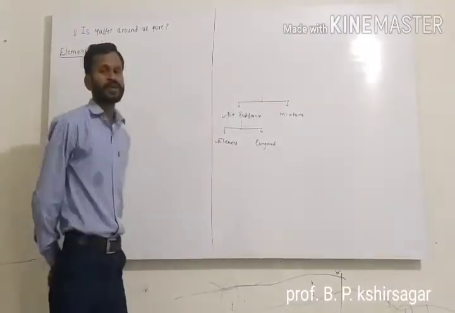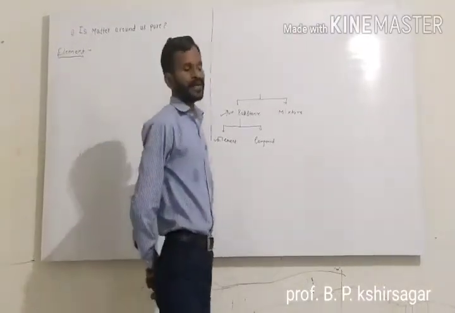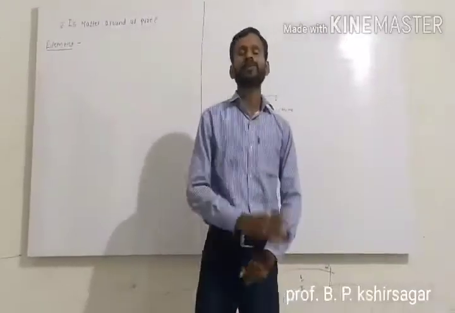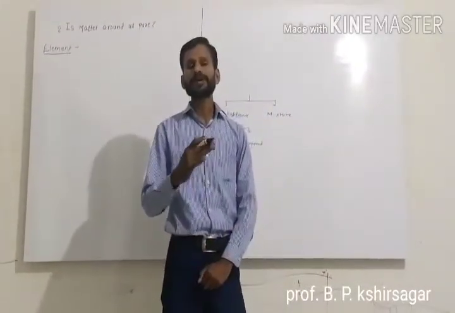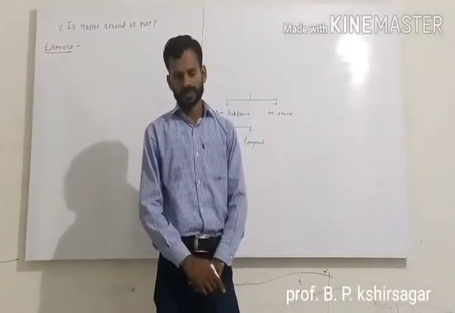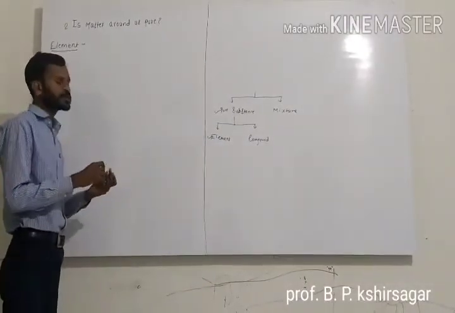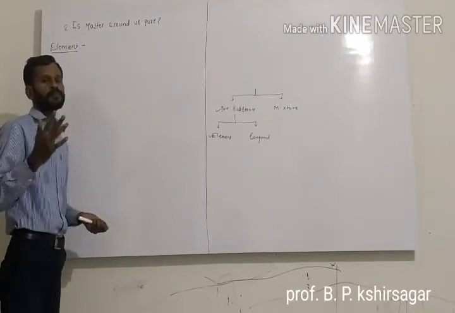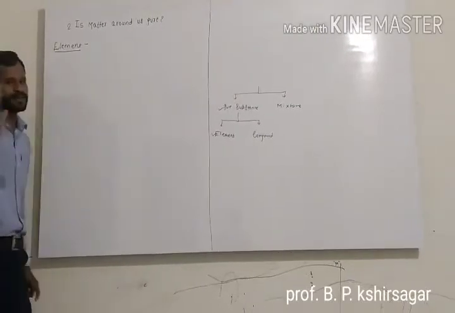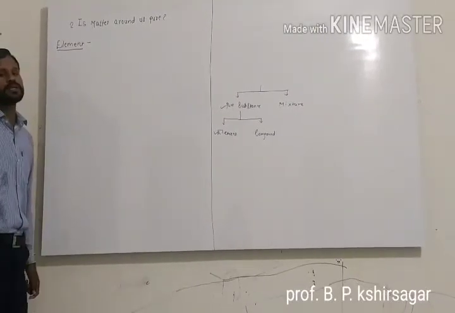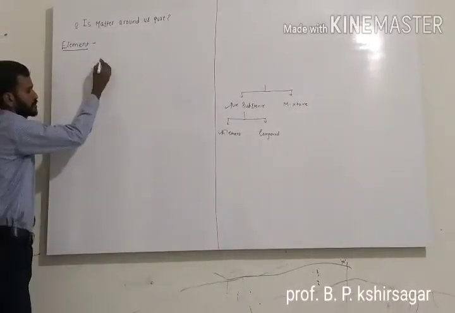As per his definition, an element is the simplest form of a substance, which cannot be separated or split into two or more forms. It is simply called an element. That definition we already completed in the last class.